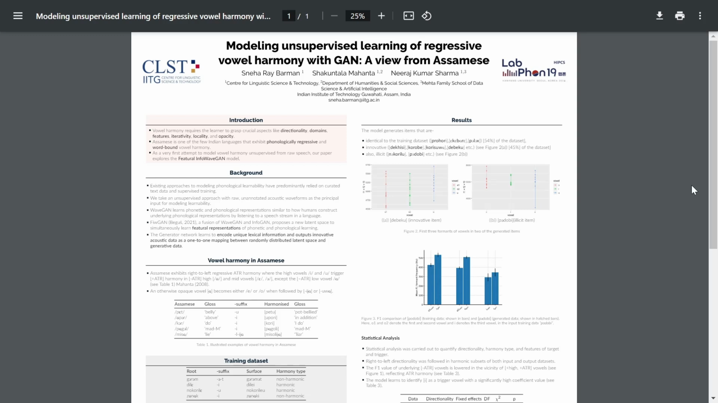Vowel harmony is a complex phonological process requiring the learner to grasp aspects like domain, features, directionality, adjacency, etc. And Assamese is one of the very few Indian languages that exhibit phonological regressive and word-bound vowel harmony. Moreover, the instances of long-distance harmony make it a very challenging and interesting case study to model vowel harmony from raw speech.